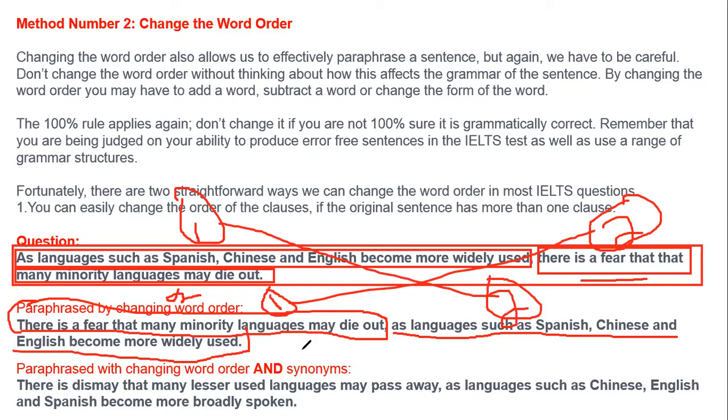Suppose one student has used only synonyms, or there is another student who has used synonyms plus he has changed the order. Now look at here. In the first one, we have only changed the order, but look at the second part, clear, we have changed the order plus we have used synonyms. We have applied both methods. First of all, we changed what? We changed the order. Clear?